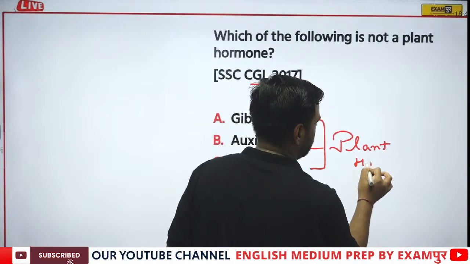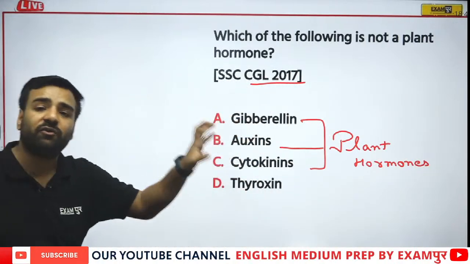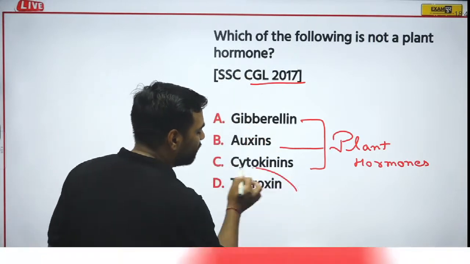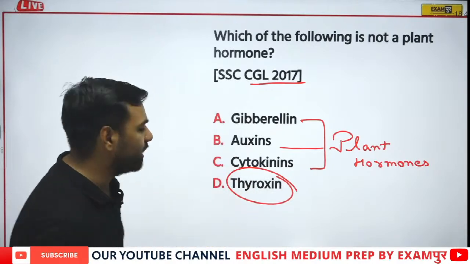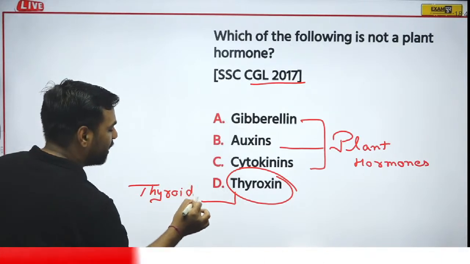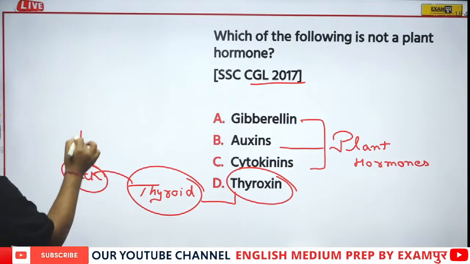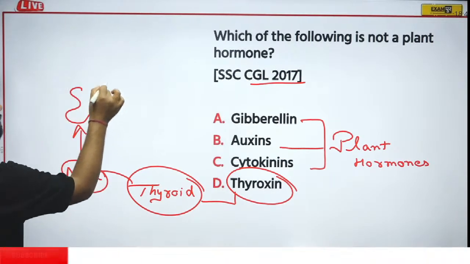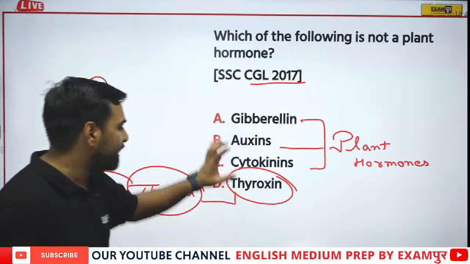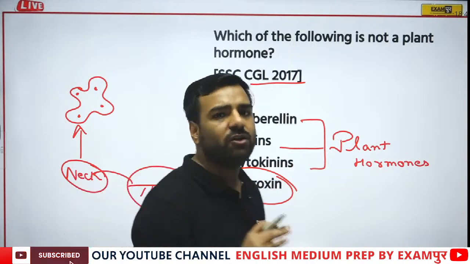Now see, many times it happens that we must have read that term for the first time. In this scenario, what can you do? Just have a look at what you have read. We have read about thyroxine, right? And we are also aware that it is generated from the thyroid gland. And the thyroid gland is present on our neck, having a butterfly shaped structure. So it's very obvious that it is not present in plants, correct? So yes, you can directly relate in this manner also, or if you are aware of these things, it's very good. In plant physiology, we'll understand about these terms.